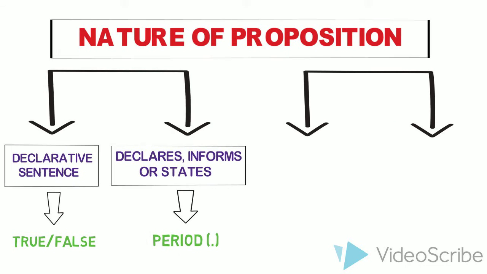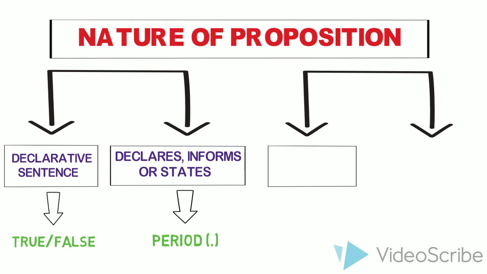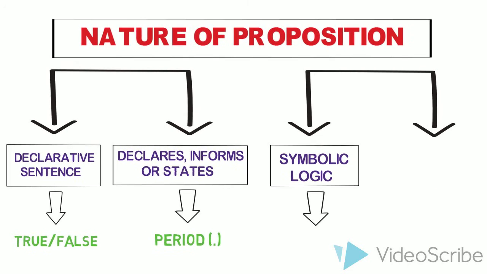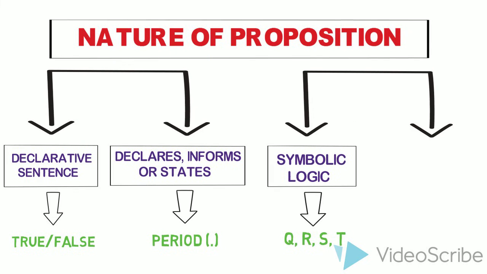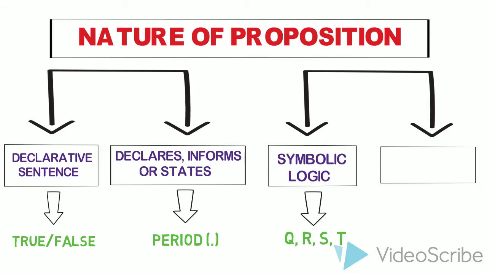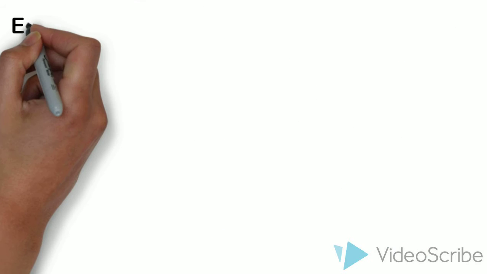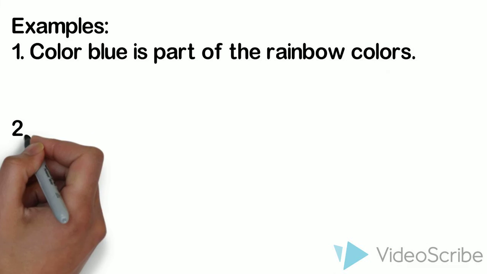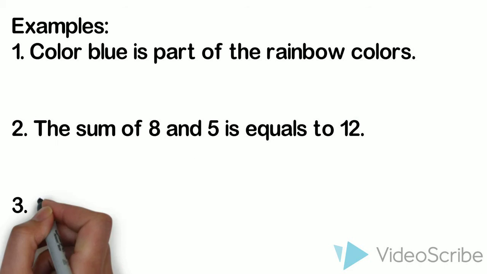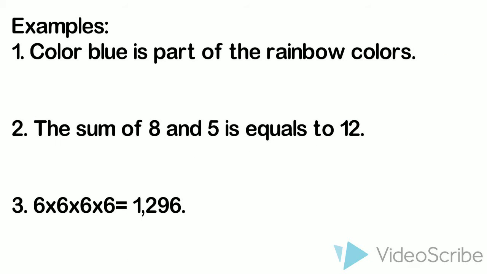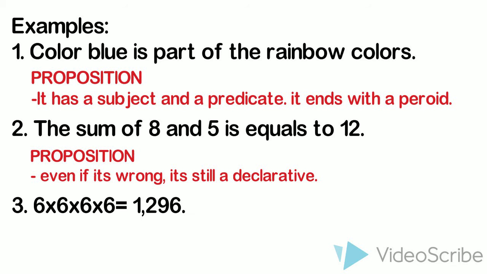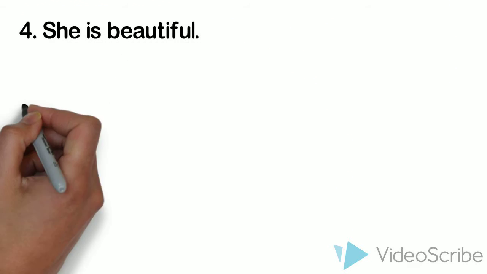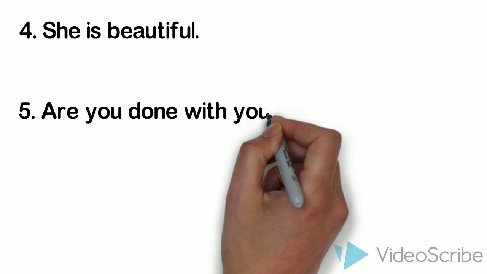Examples of proposition. Number 1: Color blue is part of the rainbow colors. Number 2: The sum of 8 and 5 is equal to 12. Number 3: 6 times 6 times 6 times 6 is equal to 1296. Number 1 is a proposition because it has a subject and predicate and ends with a period. Number 2 is a proposition because even if the answer is wrong, it's still a declarative sentence and is either true or false. Number 3 is a proposition because it is a mathematical sentence.